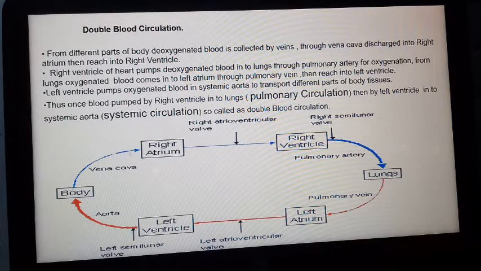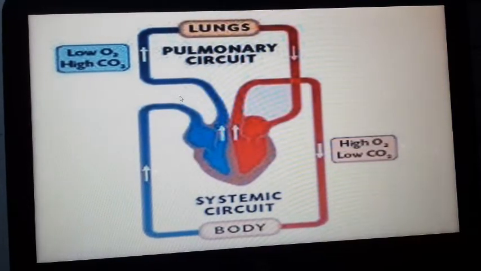This means the same amount of blood is pumped by the heart two times, once by the right ventricle, then by the left ventricle. This way, double blood circulation is found in birds, mammals, and reptiles also.